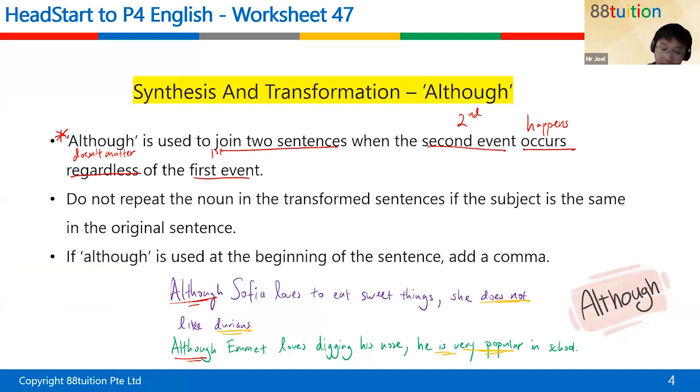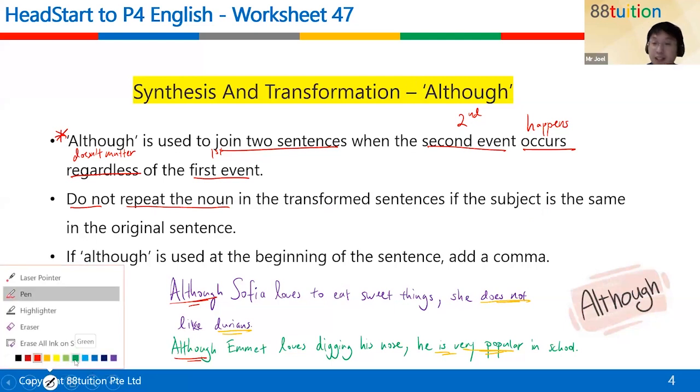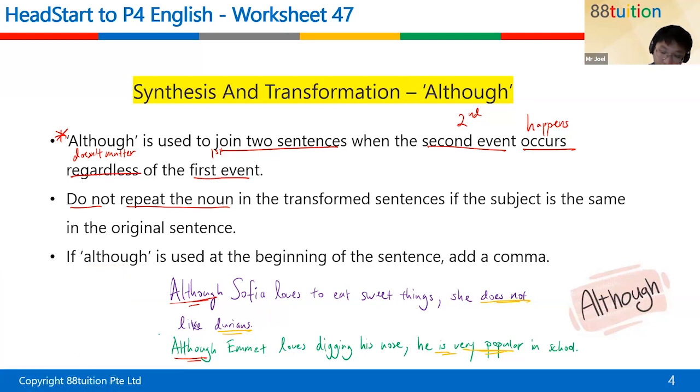Next thing, do not repeat the noun in the transformed sentence if the subject is the same as in the original sentence. So just take note, for example, the Sophia sentence. Over here, we have Sophia as a proper noun already, that I underlined in blue. Next one, I won't say Sophia again. I'll just use a pronoun to refer to her. Same thing for Emmett. That's the proper noun Emmett. I will use he after that instead of Emmett again. So don't repeat the proper noun.